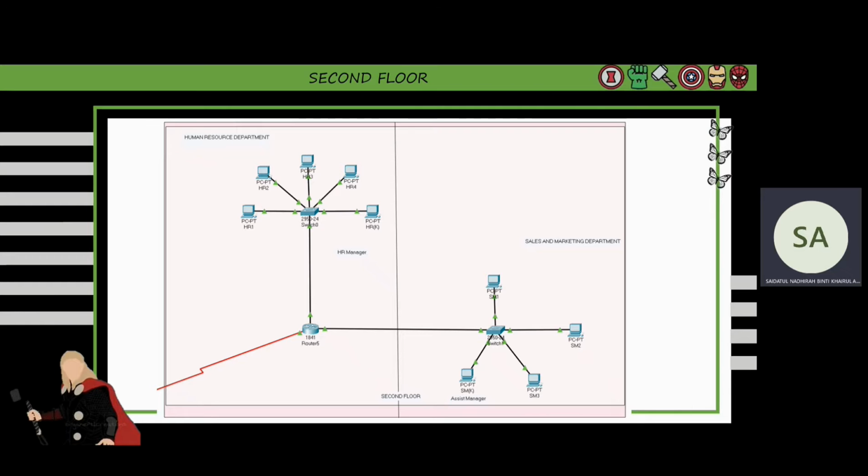Next, for the second floor, it is the same method as the first floor, where there will be 2 departments on the same floor connected to the router, and each department will have its own switch. The difference here is the number of devices connected. It has to do with the number of hosts needed in each department, which will be explained later.